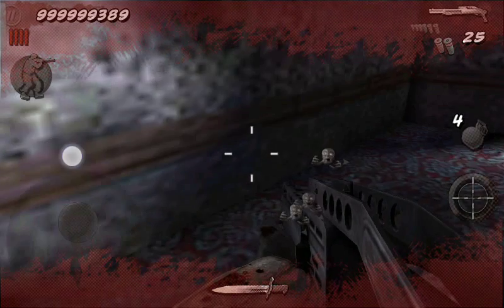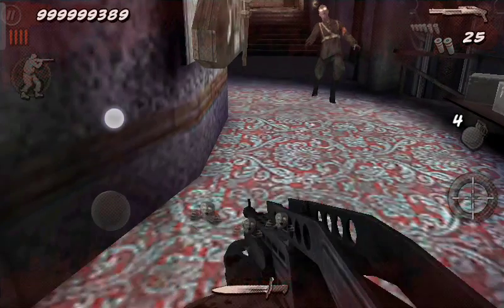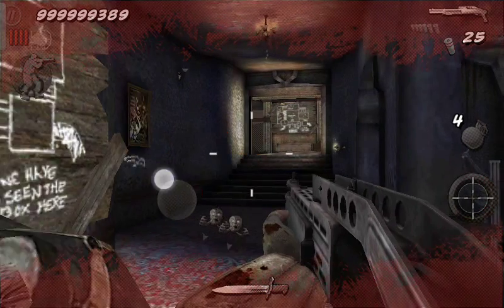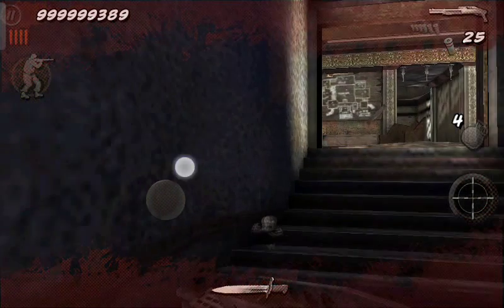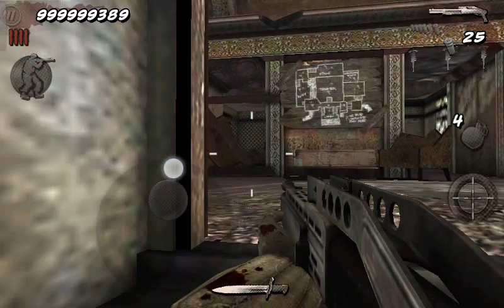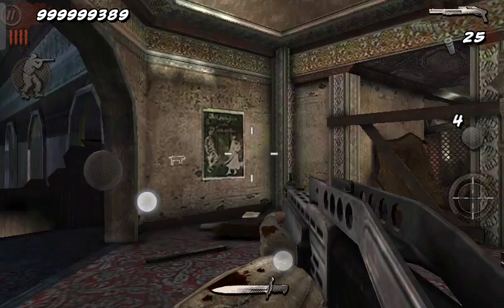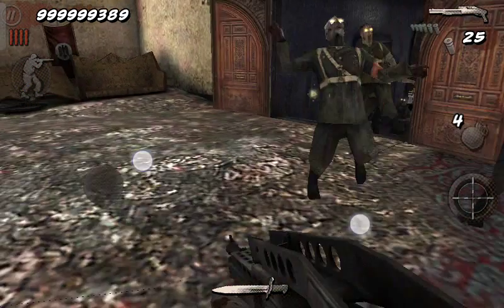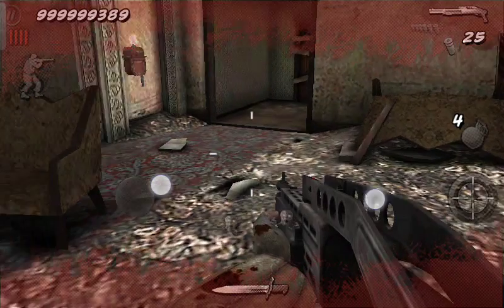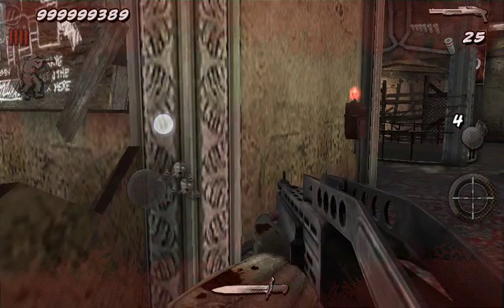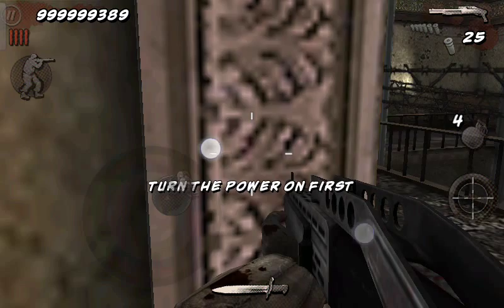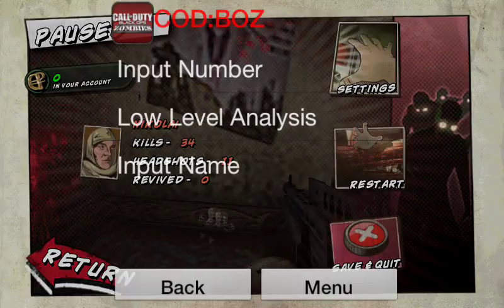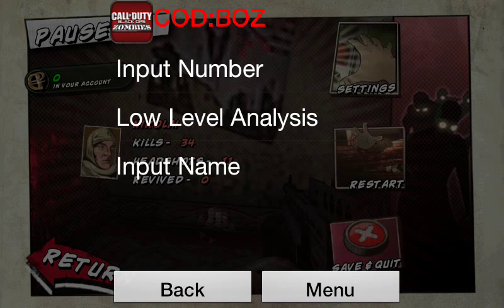I'm going to be bringing you a Black Ops Zombies for Android hack. You can get unlimited ammo. And look right here, as you can see, I got 25 bullets to reload with. What you want to do, well, you will need GameCIH, which means you will need a rooted Android. This is not hard at all once you get the hang of it. So remember that 25.